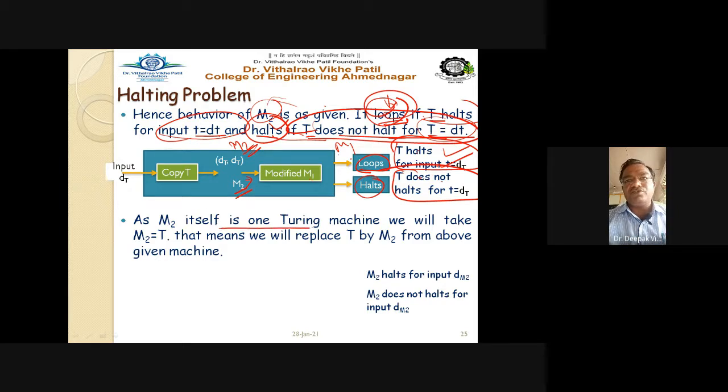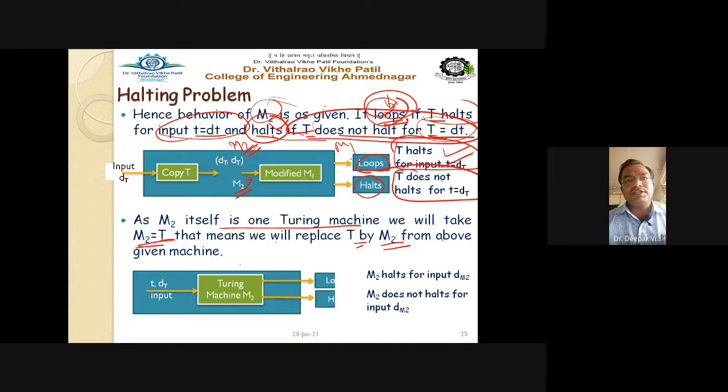As M2 itself is one Turing machine, we will take M2 equal to capital T. We assume, because M2 is another Turing machine, that it is equal to capital T. That means we will replace T by M2 in the above machine. So let us see the diagram here. We replace it and call it capital M2. Instead of T we are putting M2 here. So M2 halts for input D M2 instead of D T, right? And M2 does not halt for D M2, that is nothing but your DT. So T is now replaced by M2, right?